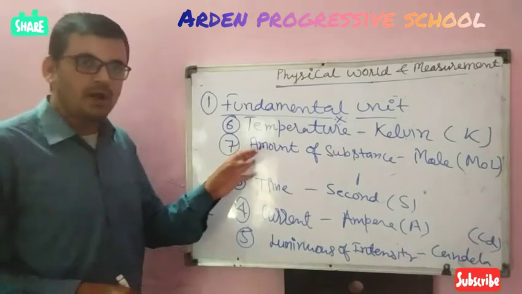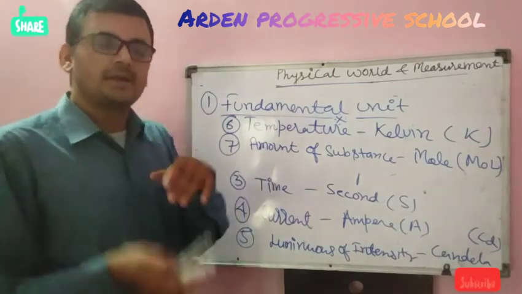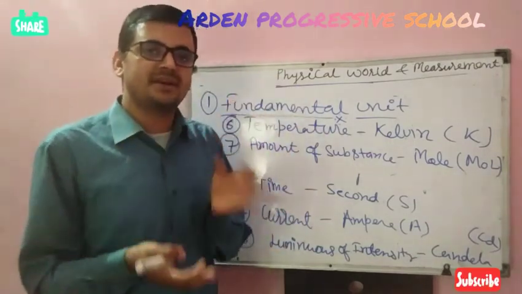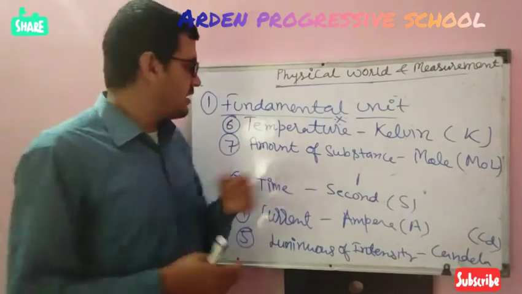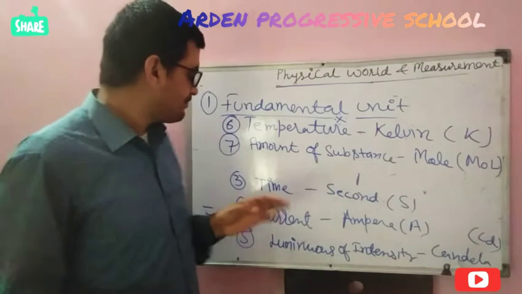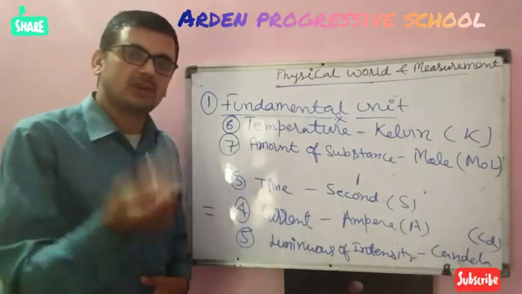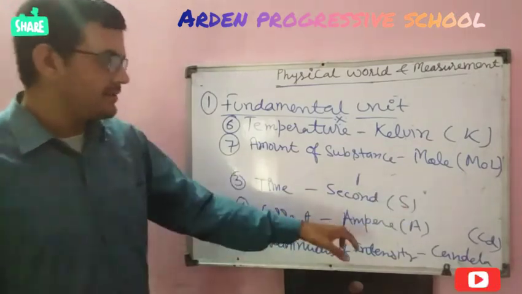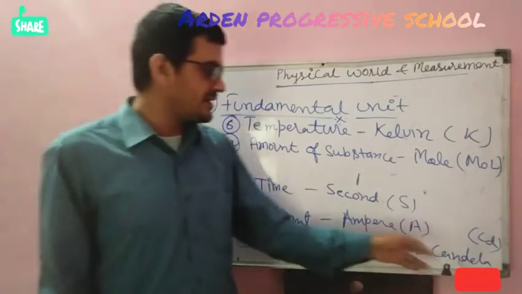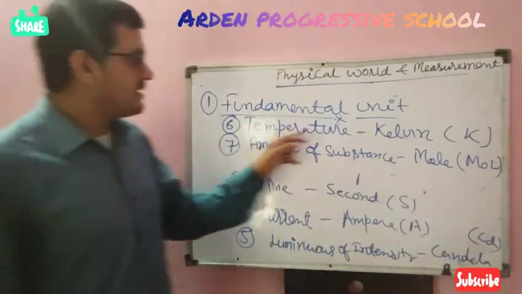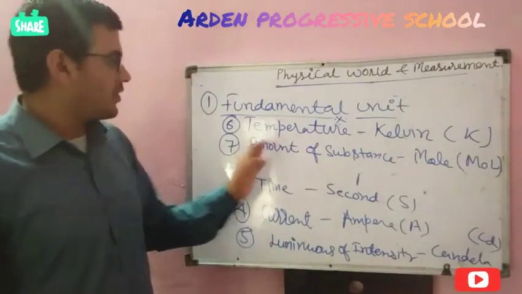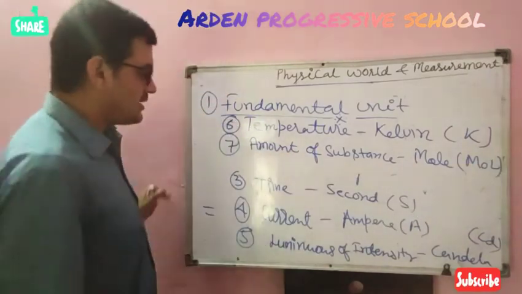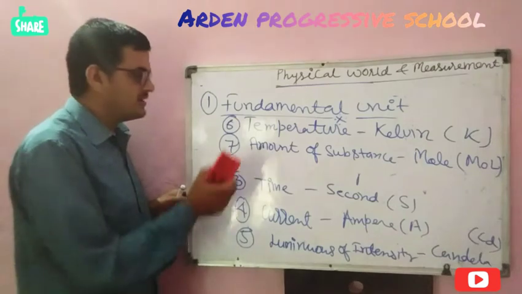I have erased 2. First one is length. Unit is meter, symbol is m. You can represent in centimeter also, but for international standard we use meter. I will discuss it in the next topic, what the unit system is. Second one is mass. Unit is kilogram, represented by kg. Third one is time, second, s. Current unit is ampere, A. Luminous intensity, candela, cd. Temperature unit is Kelvin, K. Amount of substance unit is mole, represented by mol. Okay students, these are very simple. I think you all have written this.